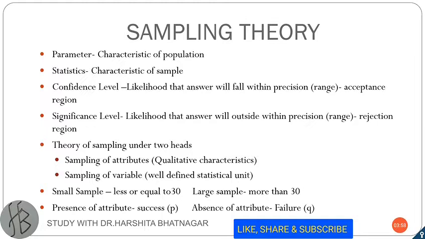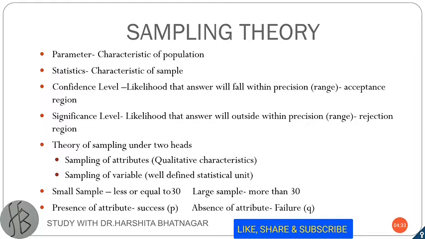Theory of sampling is studied under two important heads: sampling of attributes and sampling of variables. When qualitative characteristics are used, it is called attributes, and when a well-defined statistical unit is used, then it is called variables. Small sample is a sample where the size is less than or equal to 30, whereas a sample is said to be the large sample when its size is more than 30.